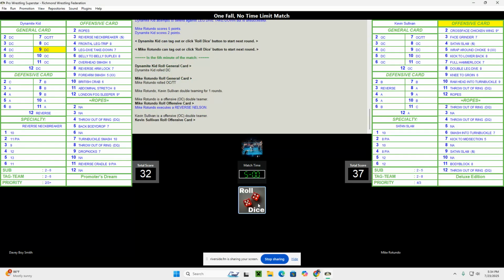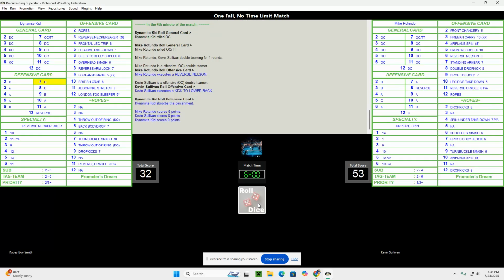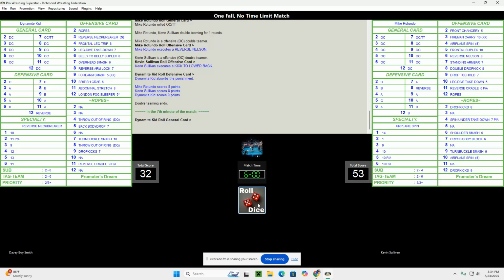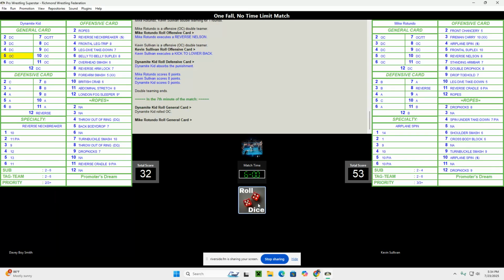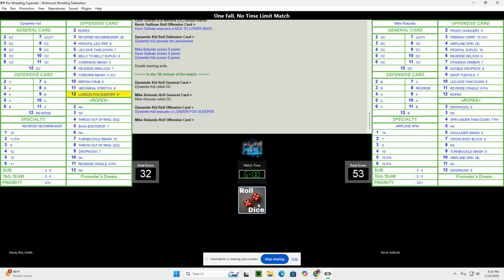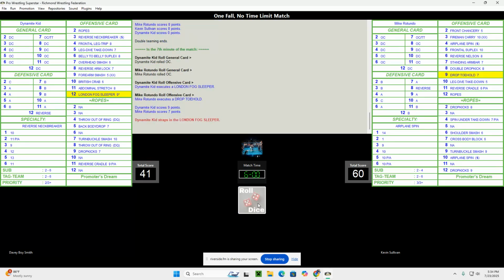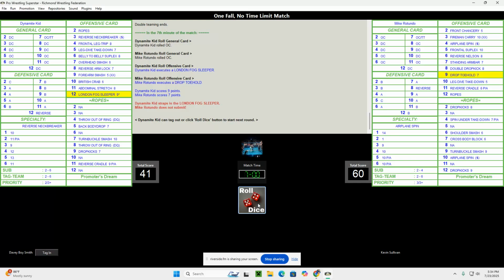Oh, they're going to double team again. The Varsity Club double teaming with a reverse Nelson, a kick to the lower back, and Dynamite Kid absorbs the punishment. Dominating lead right now for the Varsity Club. A London Fog sleeper from Dynamite Kid and a drop toe hold from Rotundo. And Mike Rotundo does not submit.